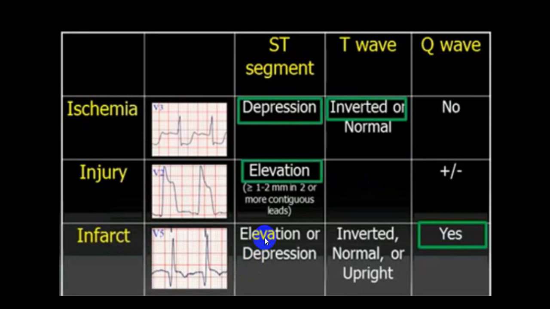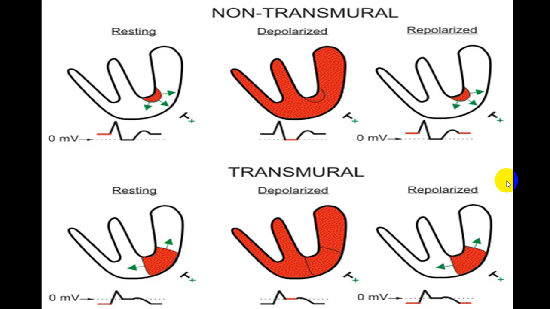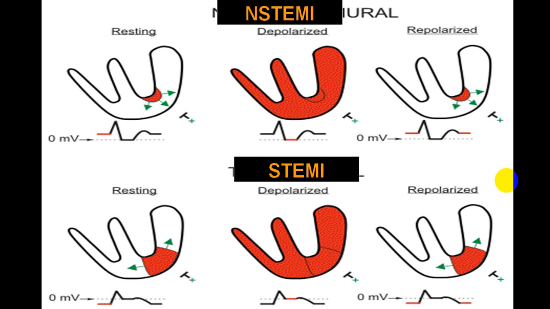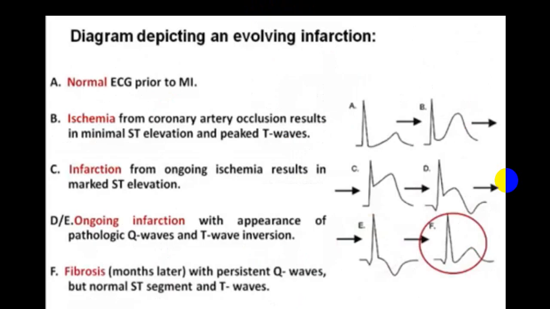usually in a STEMI you will have ST elevation, and in case of a non-STEMI you will have ST depression with or without T wave changes. In case of a STEMI, in absence of revascularization, you will always have a Q wave. But if revascularization is done, Q wave may not appear. And in a non-STEMI, usually there is no Q wave. So in a non-STEMI, you will not have a Q wave. So STEMI and non-STEMI.